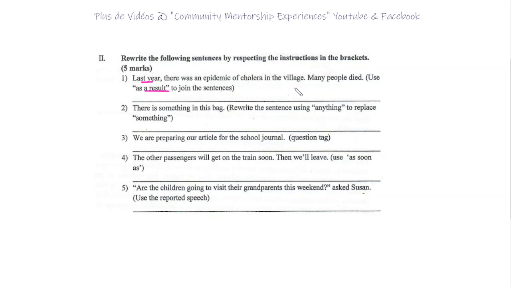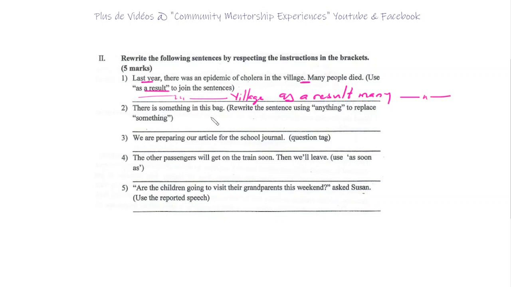As a result, many people died. So we have to change the punctuation. Everything will be similar until village, where you would then say as a result. Then you continue, many people died. Okay, so I'll let you finish the sentence.